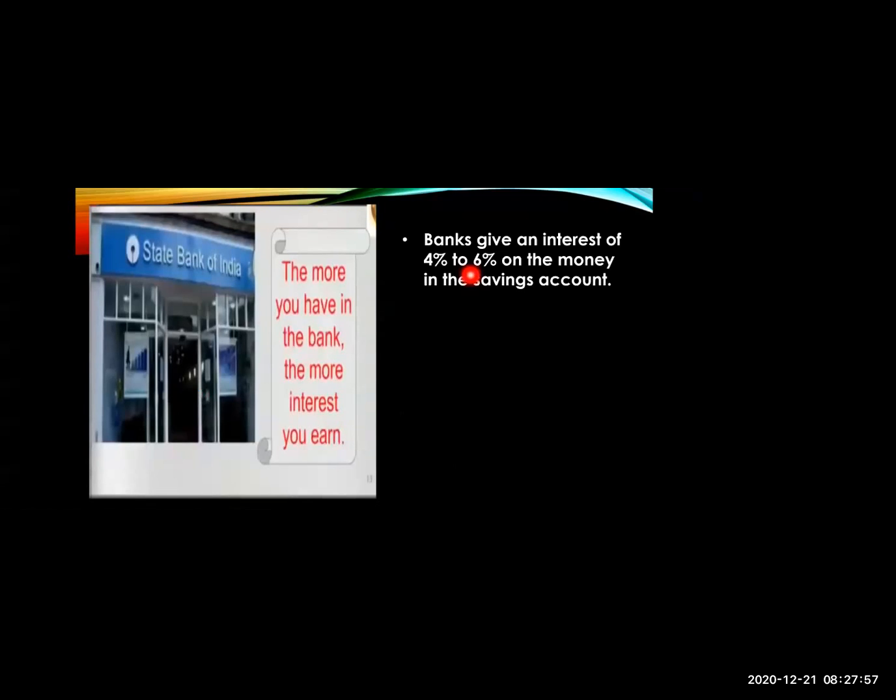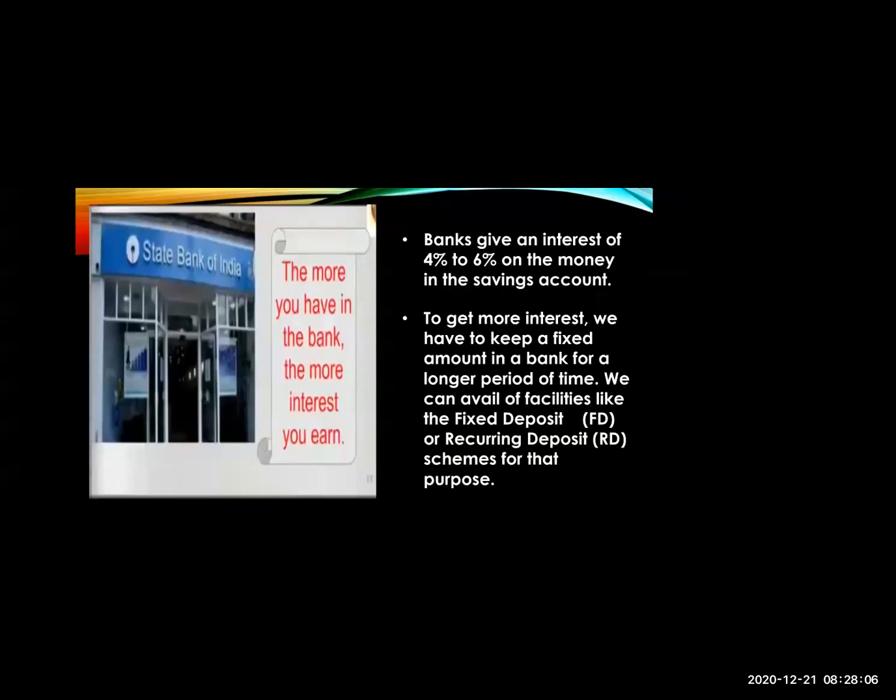See, banks give an interest of 4% to 6% on the money in the savings account. Then, to get more interest, we have to keep a fixed amount in a bank for a longer period of time. We can avail of facilities like the fixed deposit or recurring deposit schemes for that purpose. So you can open a savings account in a bank, on which the interest is 4% to 6%.